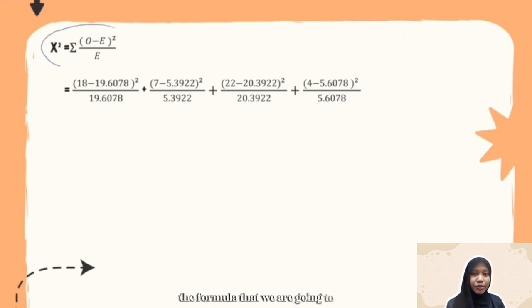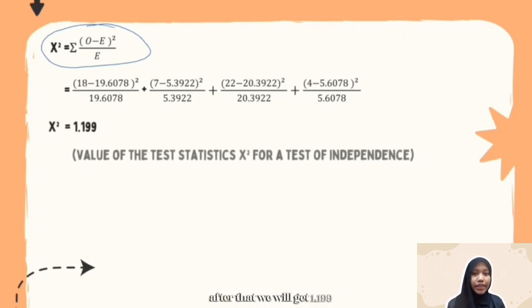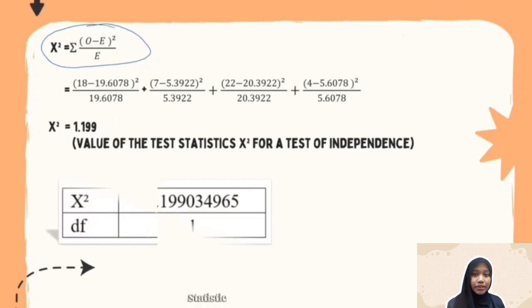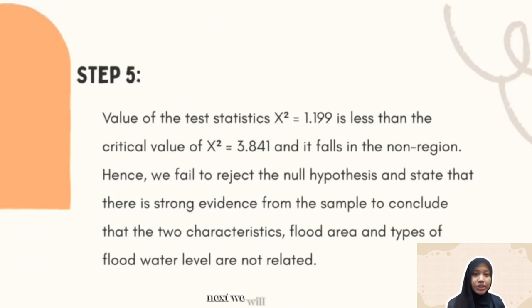The formula that we are going to use is as in the slide, which is the sum of open bracket observed frequency minus expected frequency close bracket squared and divided by expected frequency. After that, we will get 1.199, which is the value of the test statistic for a test of independence. Next, we will jump to step 5, which is make a decision. The value of the test statistic, 1.199, is less than the critical value of 3.841 and it falls in the non-rejection region. Hence, we fail to reject the null hypothesis and state that there is strong evidence from the sample to conclude that the two characteristics, flood area and types of flood water level, are not related.